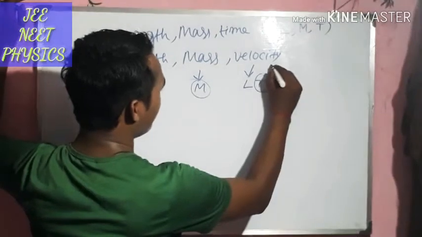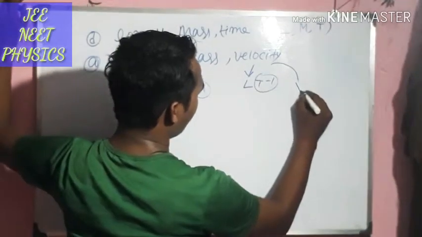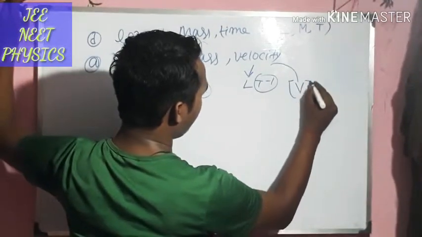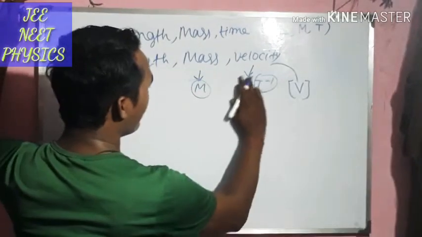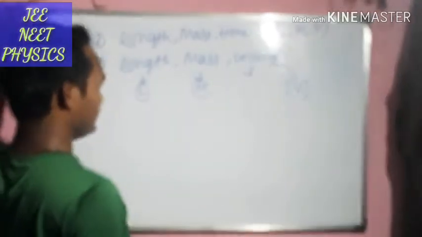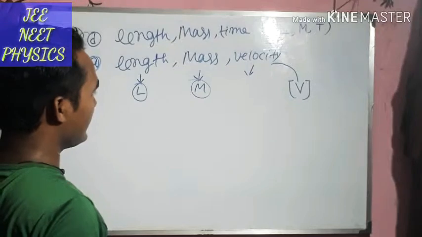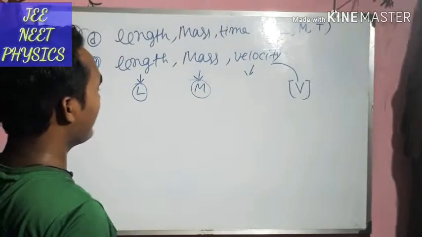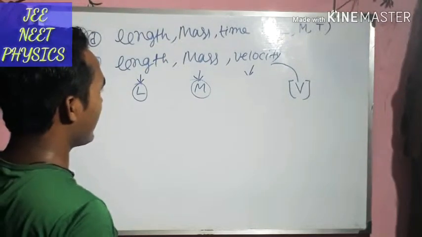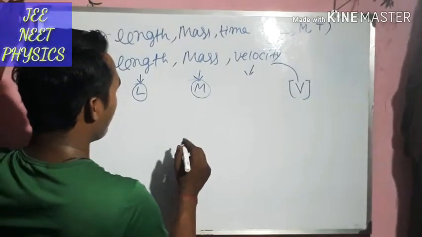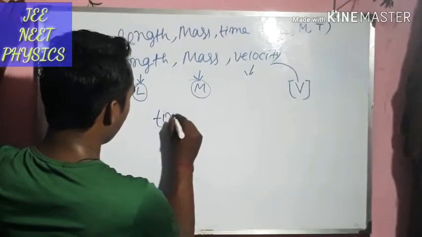So suppose the dimension of velocity is given by capital V and time is omitted from the dimensions of fundamental quantities, then we can find the dimension of time. How?